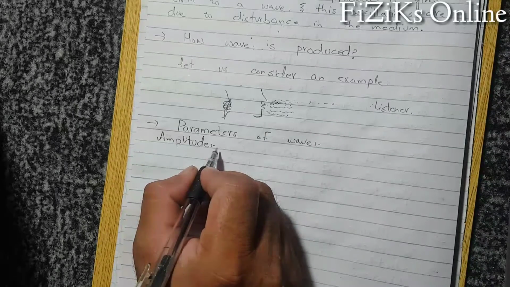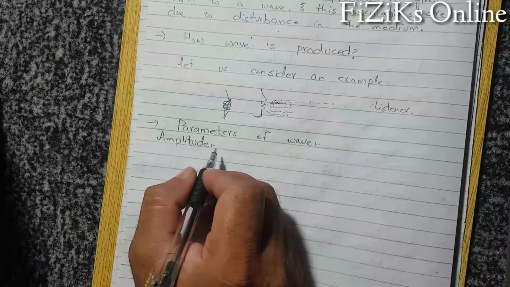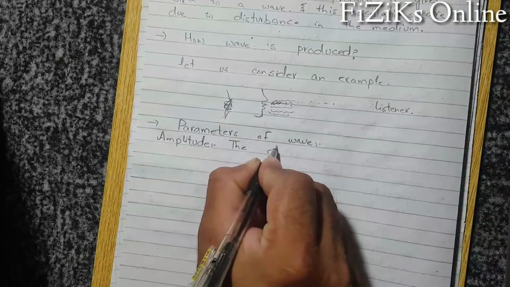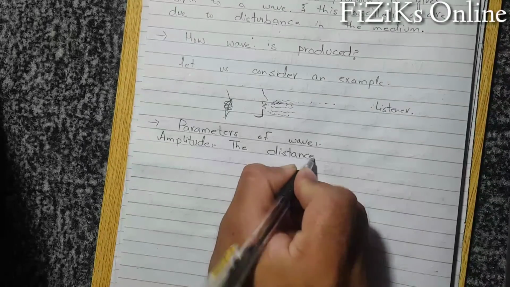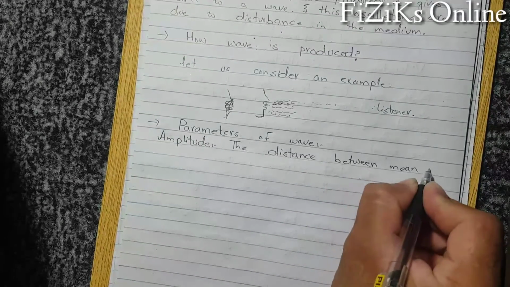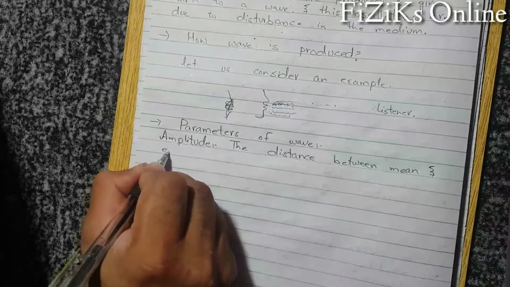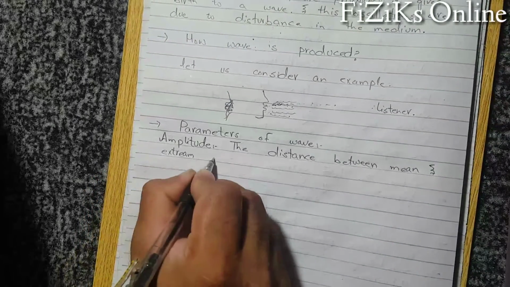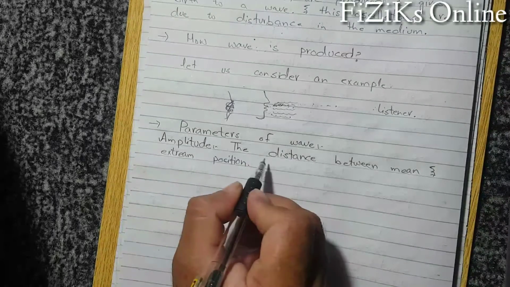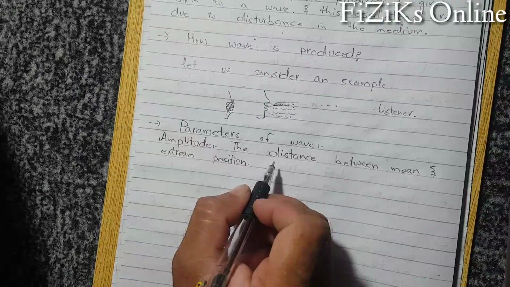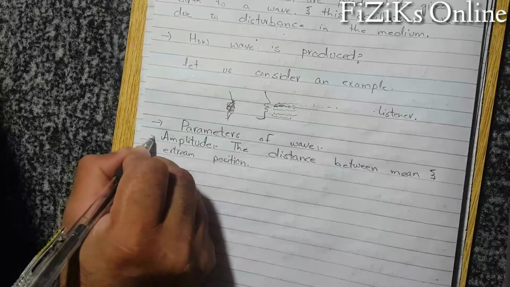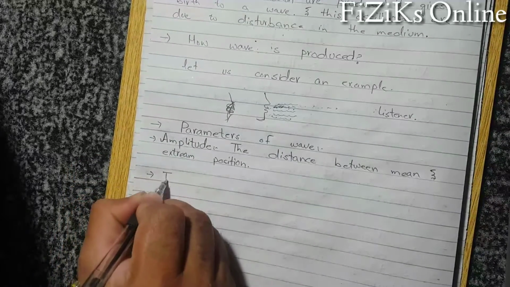So what is amplitude? Amplitude can be defined as the distance between mean and extreme position. As it is distance, so the unit used will be meter. This is amplitude. Other parameter we will define is time period.